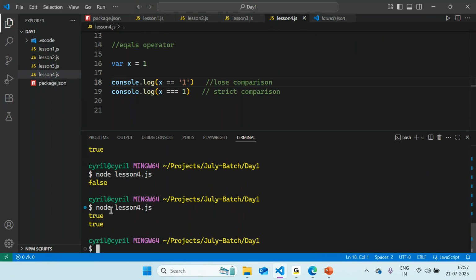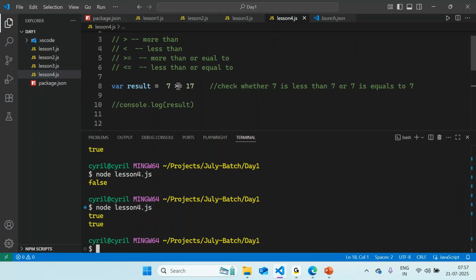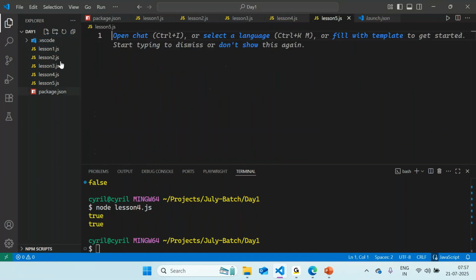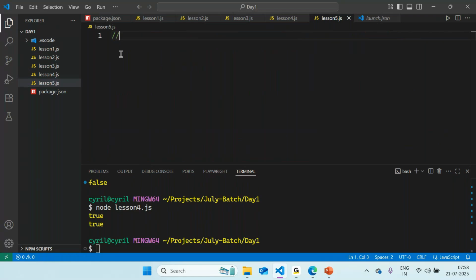So now let us move to logical operators. We saw that we can use operators such as greater than or equals to. So what if there are statements where you have to check whether more than one statement is true? Let me create a new file and take an example. We have to check whether two expressions are returning true. For example, only if both expressions return true will the result be true. So we can go with logical and, logical or.